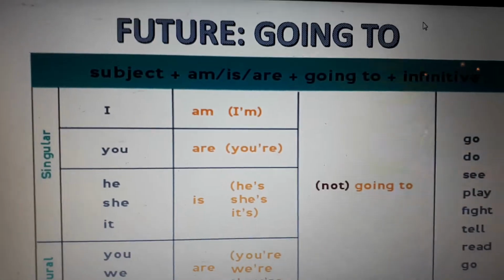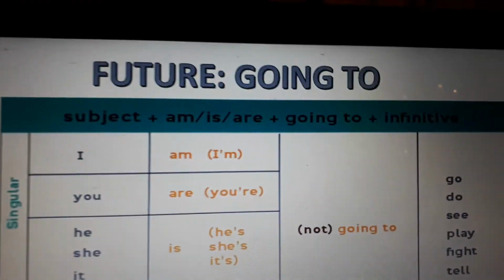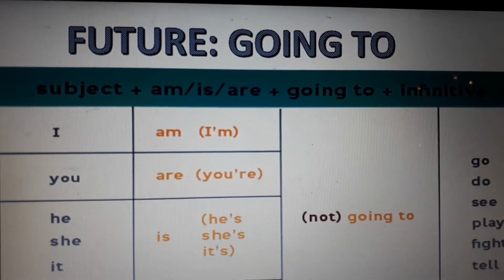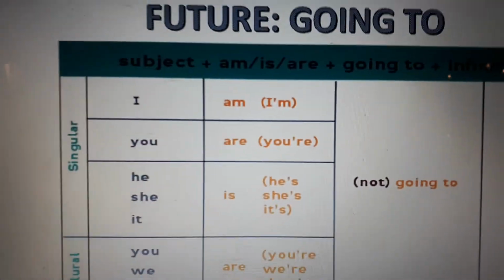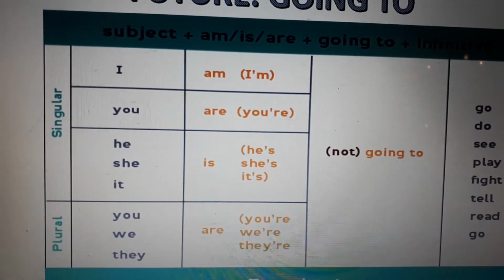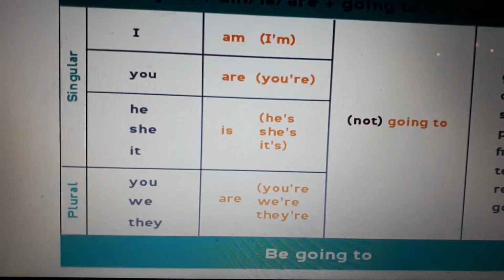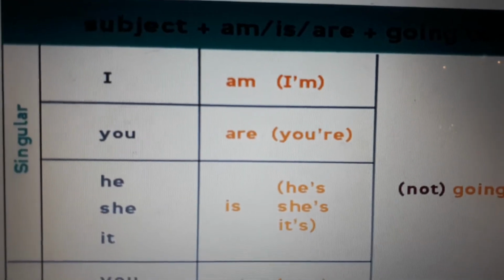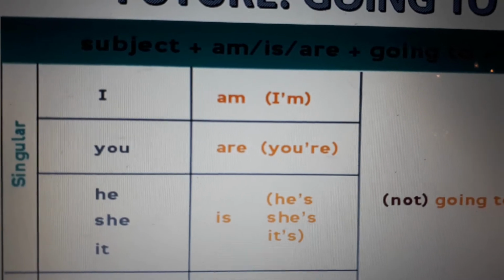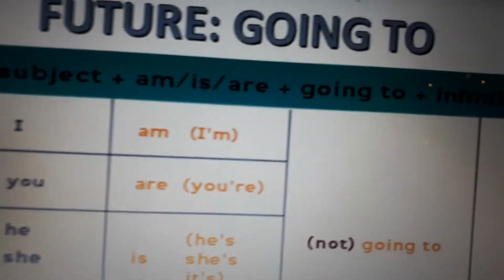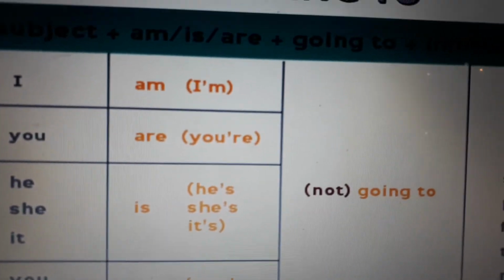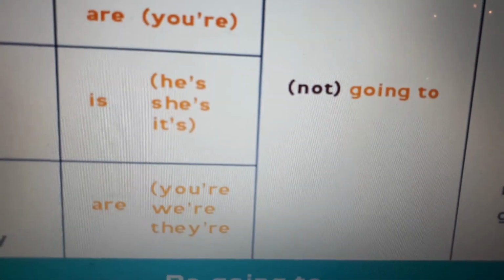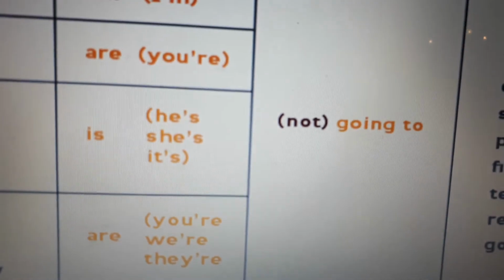Okay, we have more information. Future: subject plus am, is, or are, plus going to, plus infinitive, okay? Singular: I, he, she, and it. Plural: we, you, and they. Even though you is the second person singular, we need to use it with are, okay? Am, I'm; are, you're; is, he's, she's, it's; are, you're, we're, they're.